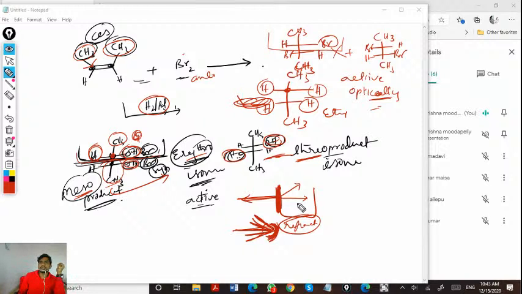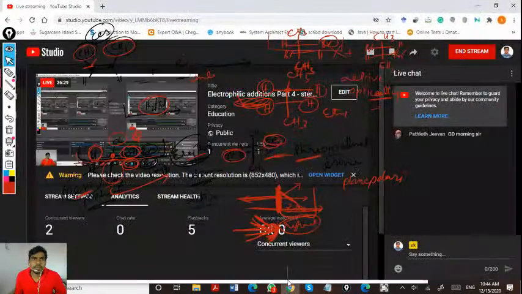The same thing applies if the molecule is not symmetrical and you are passing incident light through that molecule. It will refract or change the angle of incidence. So we will take plane polarized light. I will show that also, how the optical activity and polarization will happen.